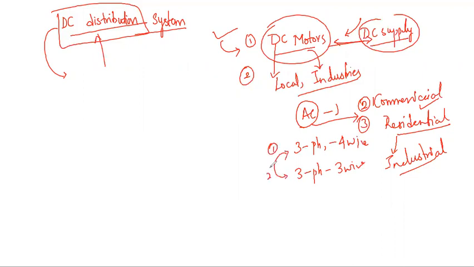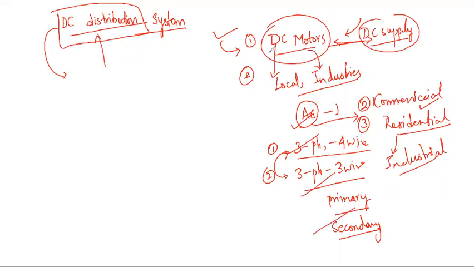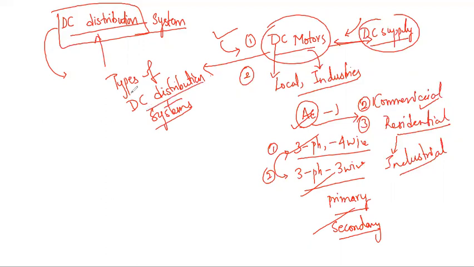What we can generally do is highlight the AC aspects when we come to the primary and the secondary distribution system. So let me write down here: primary and secondary distribution system. Instead of going into detail on such systems, let me focus first on the types of DC distribution systems.